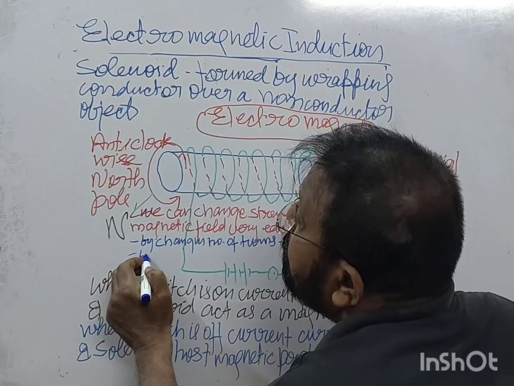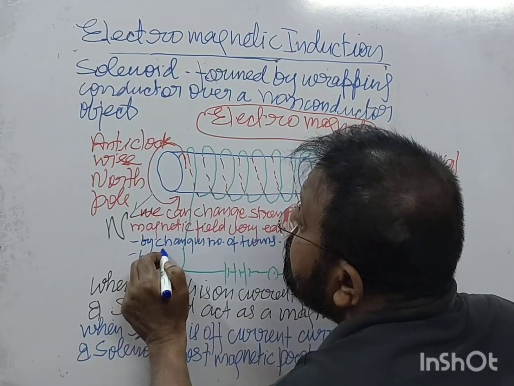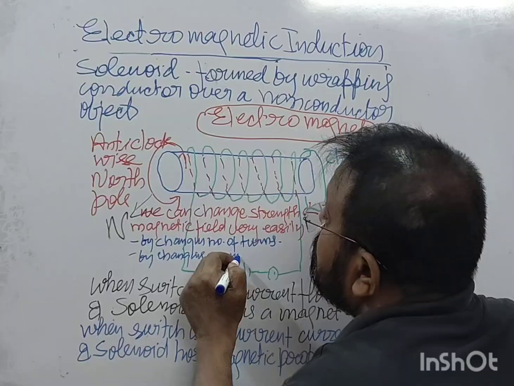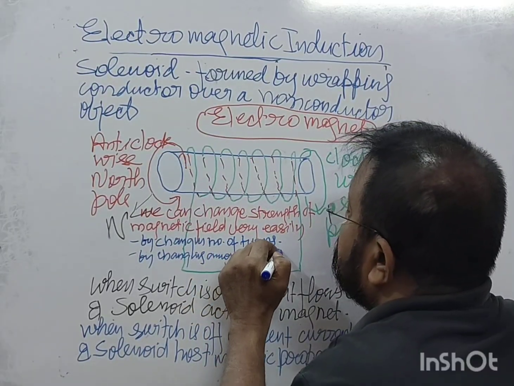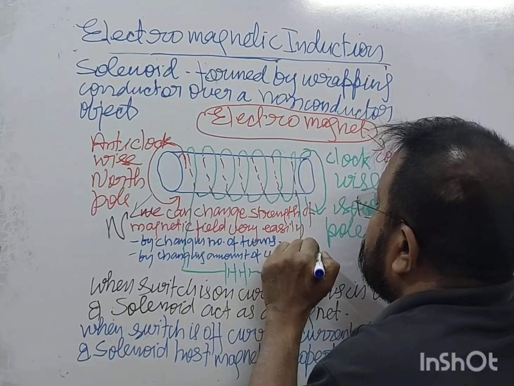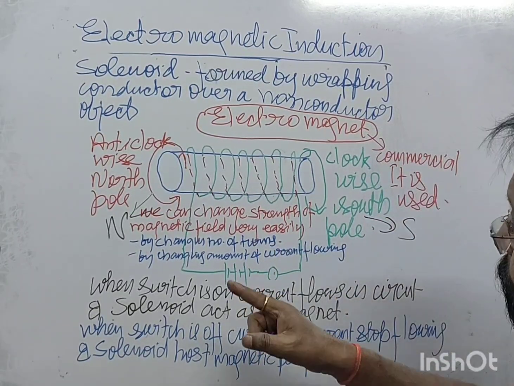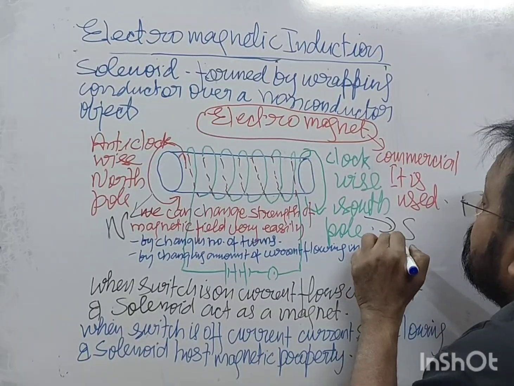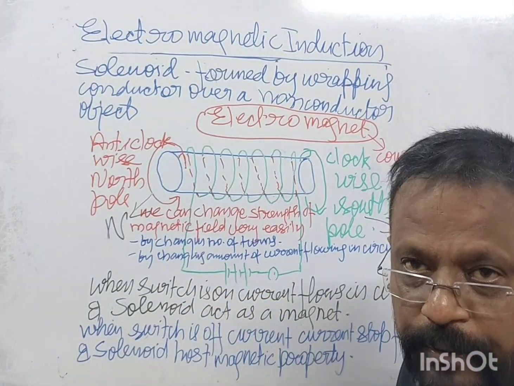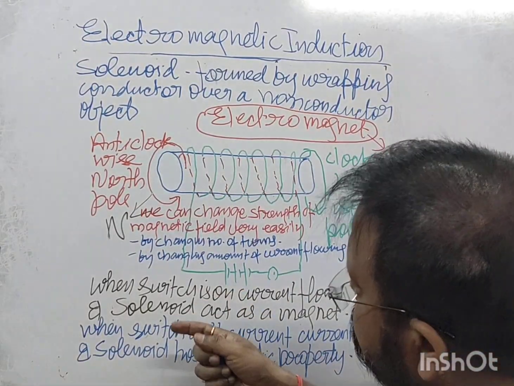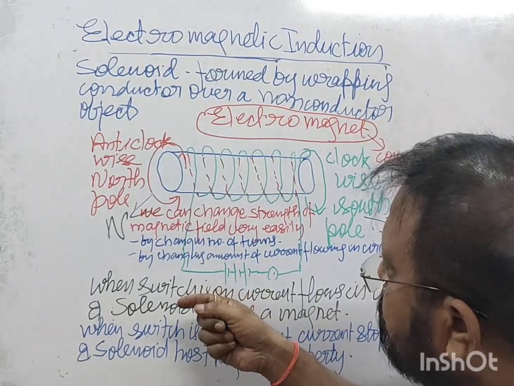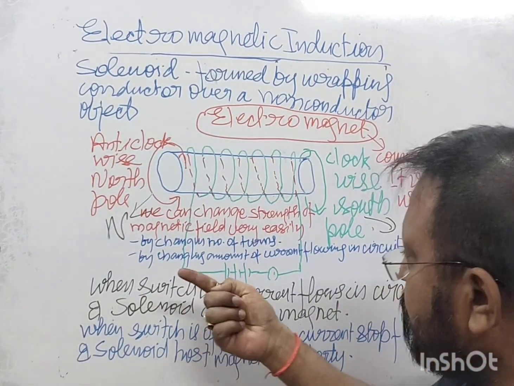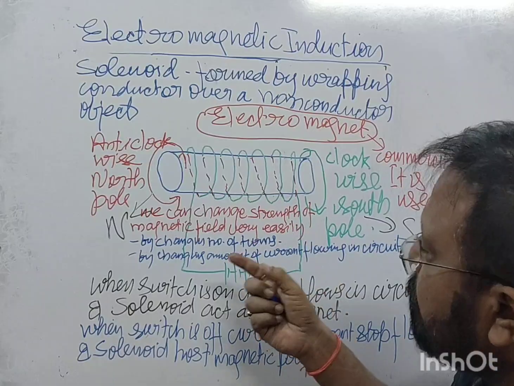Next, by changing the amount of current flowing in the circuit. मतलब if the amount of current in the circuit आप increase कर दोगे, the magnetic field increase कर जाएगी. अगर amount decrease कर दिया, magnetic field decrease कर जाएगी. तो by changing the amount of current, we can change the magnetic field strength.